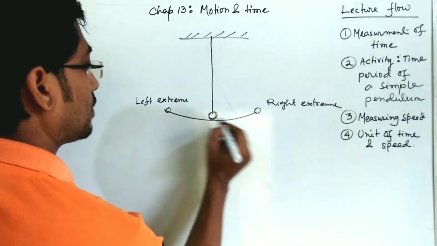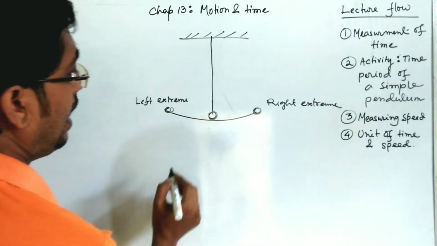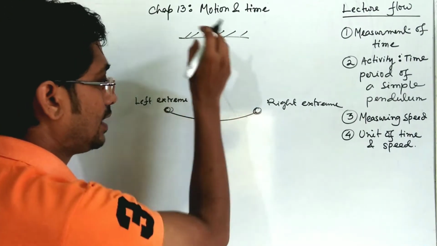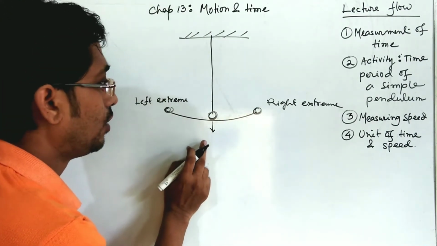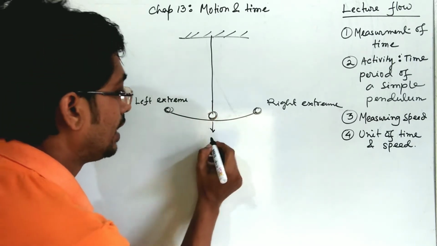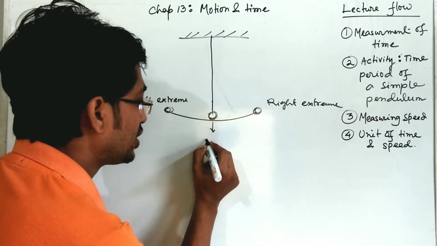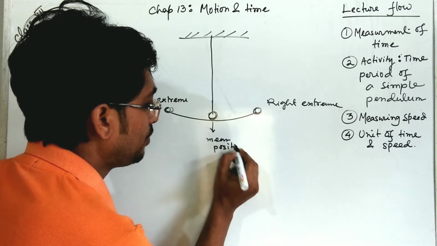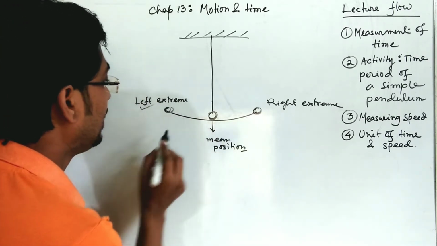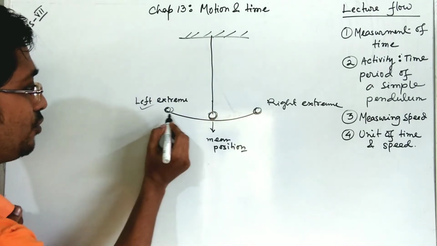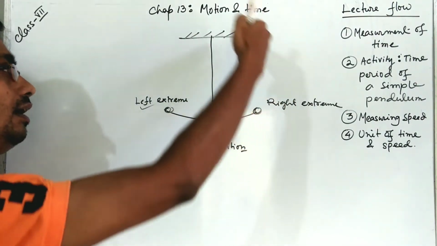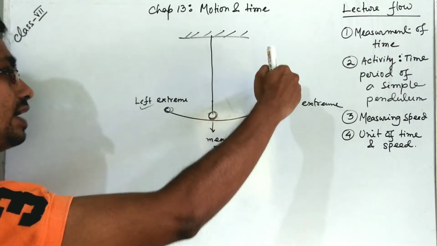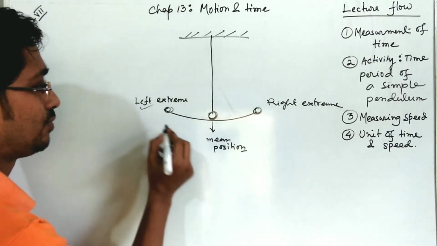When the bob is at rest and no force has been applied on it, it maintains a position known as the mean position. When it swings, it goes to the right, then again comes to the left, then goes again to the right. So this is the right extreme and this is the left extreme.